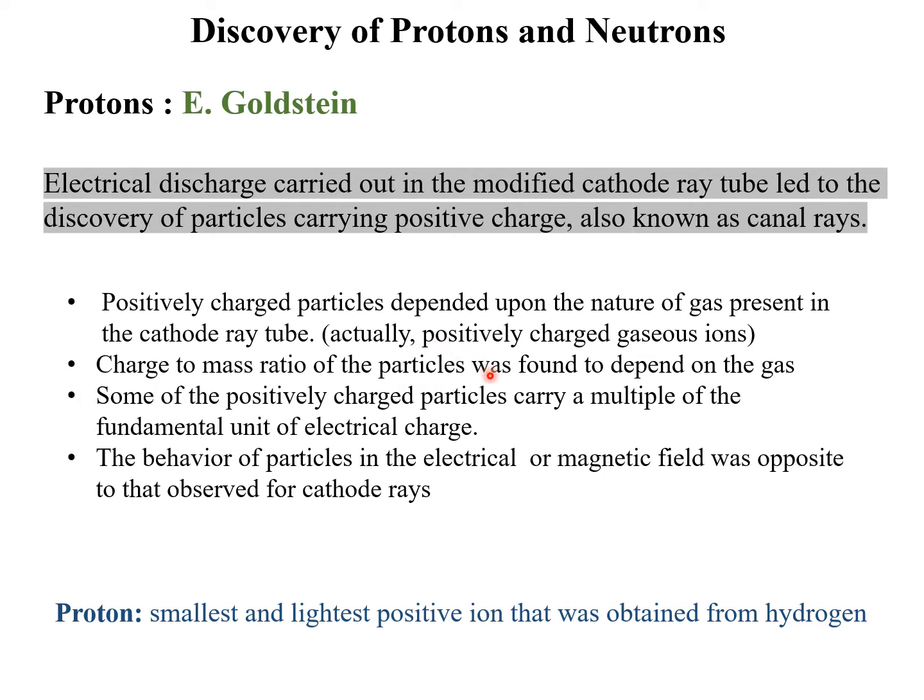But here, the canal rays depended upon the nature of the gas present inside the cathode ray tube, and the charge to mass ratio of these particles was also found to depend on the gas, which was unlike the cathode rays.